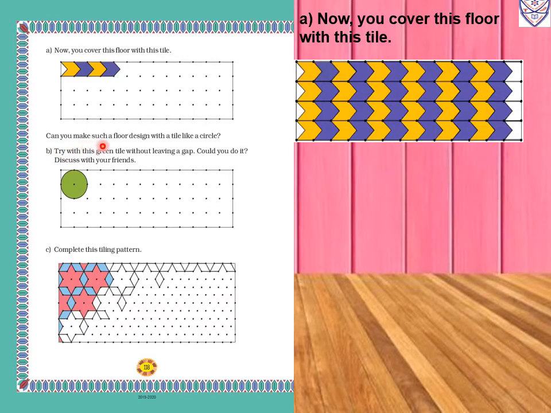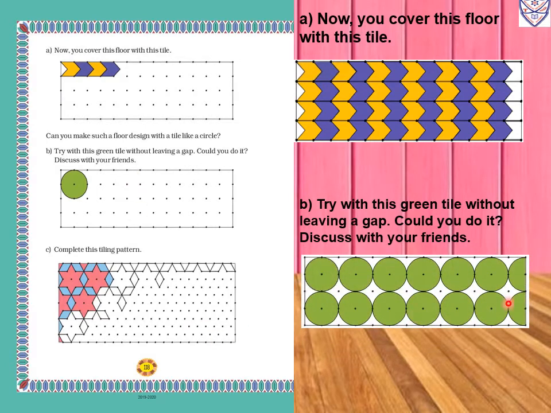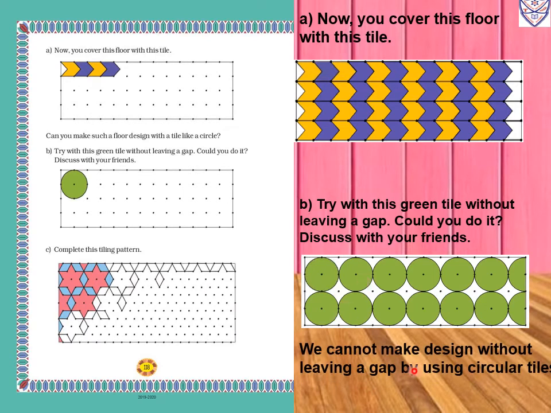Can you make such a floor design with a tile like a circle? Yes, so try with this. Now B, try with this green tile without leaving a gap. Could you do it? Discuss with your friends. So this way you have to complete this floor with the green circle one by one. So we cannot make a design without leaving a gap by using a circle tile.